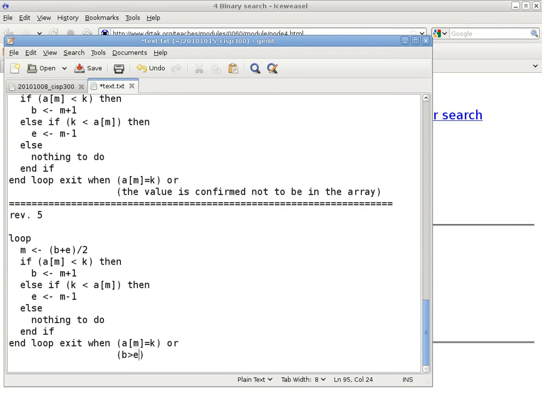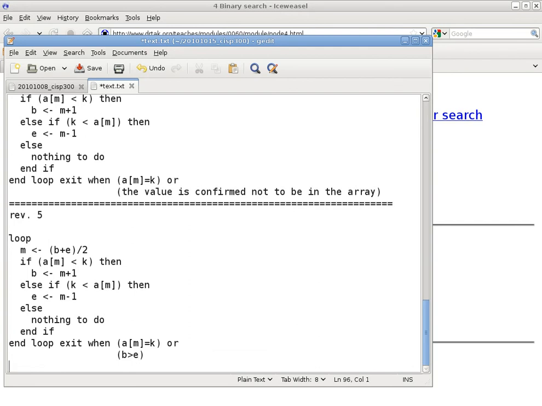So when B is greater than E, if you just think about the definition of B and E, this is also making sense because B is supposed to be the index of the first element of a region that contains the value K, and E is supposed to be the last one. So what happens when the first one is already going past the last one? It makes no sense, right? So from multiple ways of looking at this, B is greater than E should represent the value is confirmed not to be in the array.